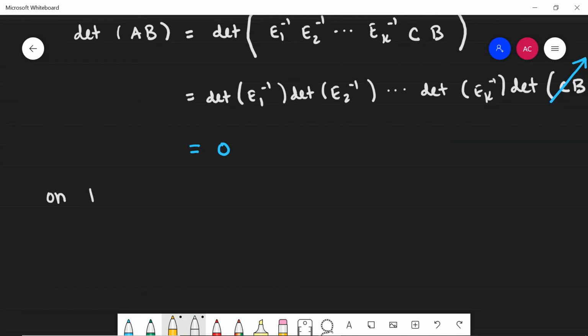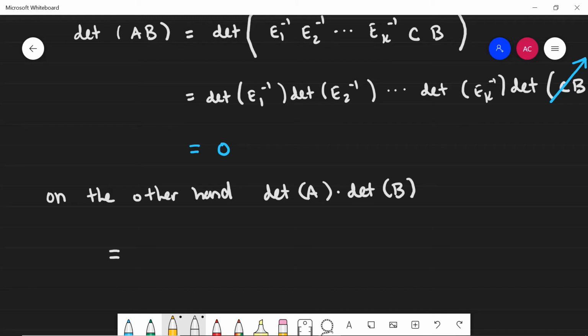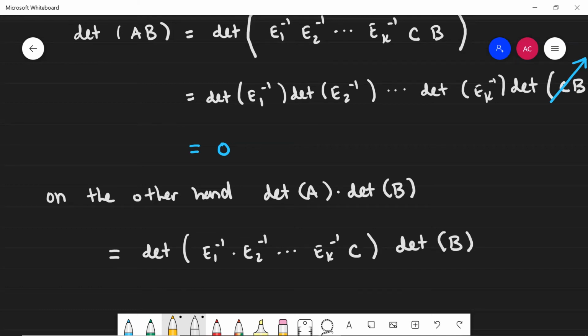On the other hand, let's write this out. The determinant of A multiplied by the determinant of B is equal to the determinant of A, which remember can be written as E1 inverse multiplied by E2 inverse, etc., until E sub k inverse multiplied by C, multiplied by the determinant of B. Here I just replaced A with its expression.